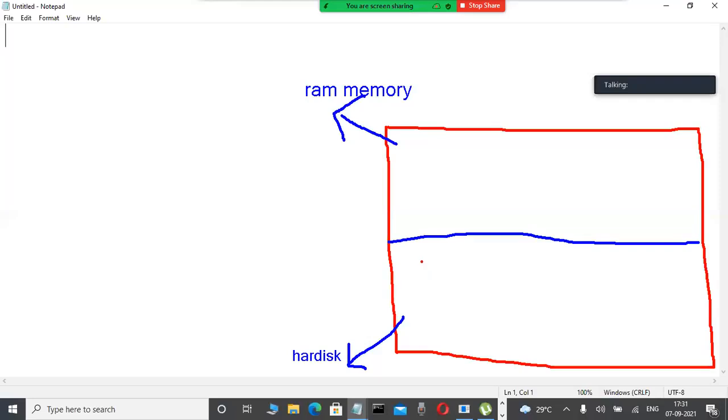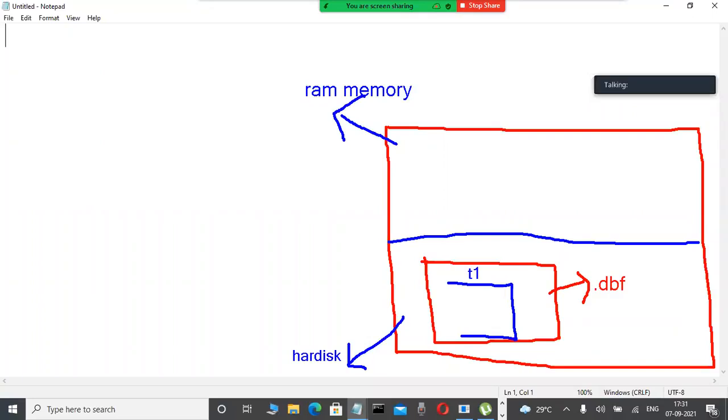Now in this one here, only the table is there. Just observe it here. Some files are there, I am telling only .dbf something. Okay, fine. Don't worry about those things. And now here your table is available where? In a hard disk only. In a hard disk only this table is available.